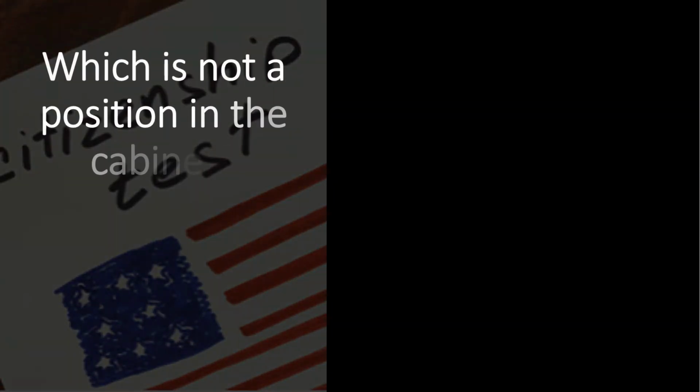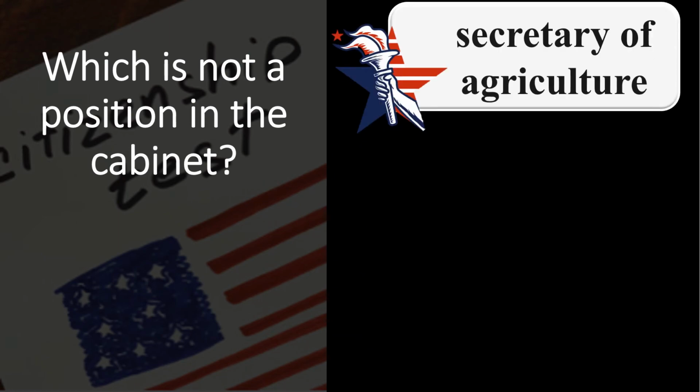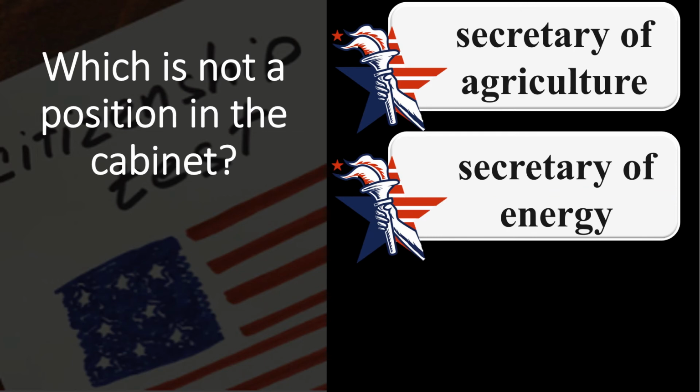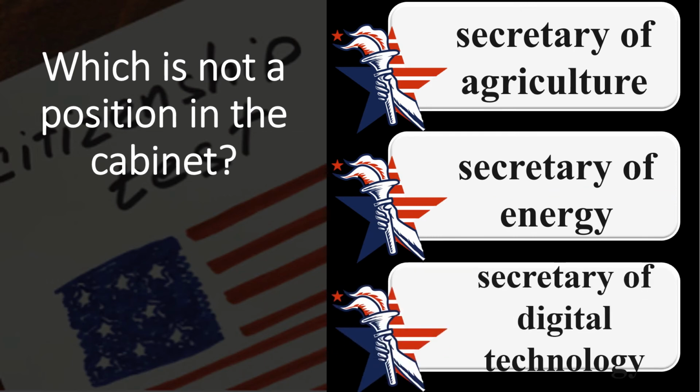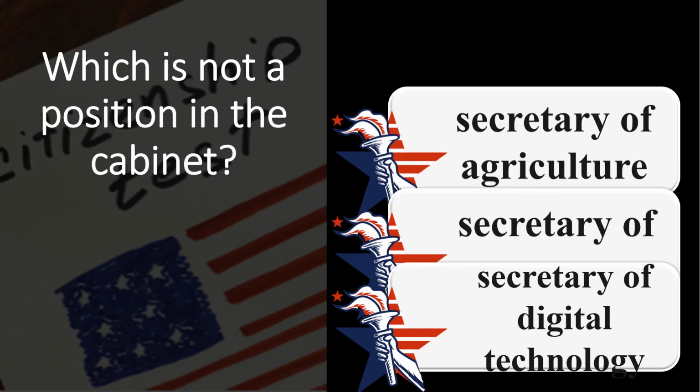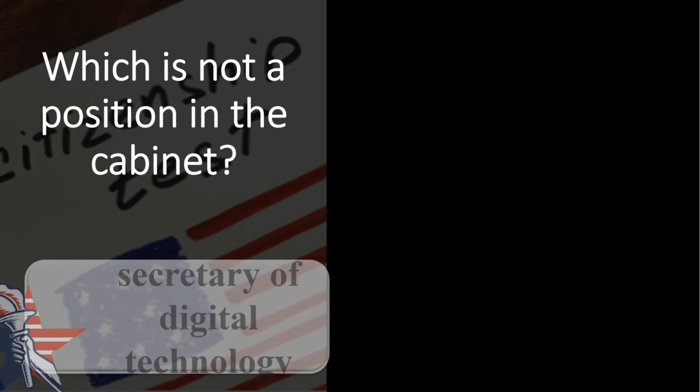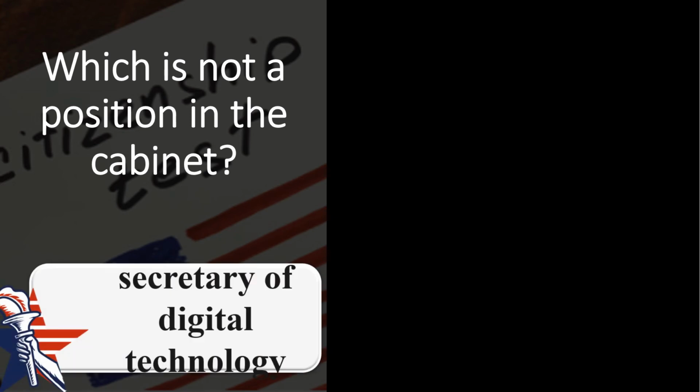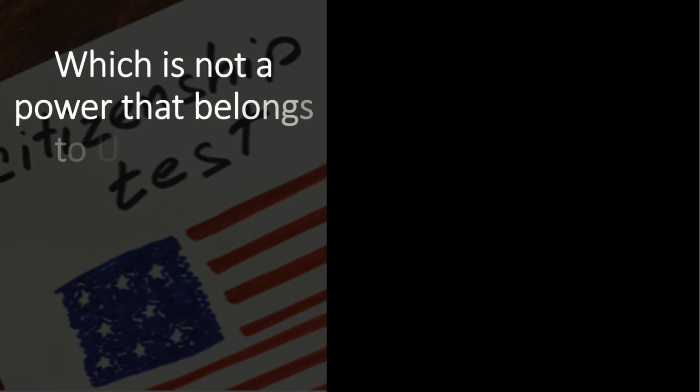Which is not a position in the cabinet? Secretary of Agriculture, Secretary of Energy, Secretary of Digital Technology. Secretary of Digital Technology. Which is not a power that belongs to U.S. states?